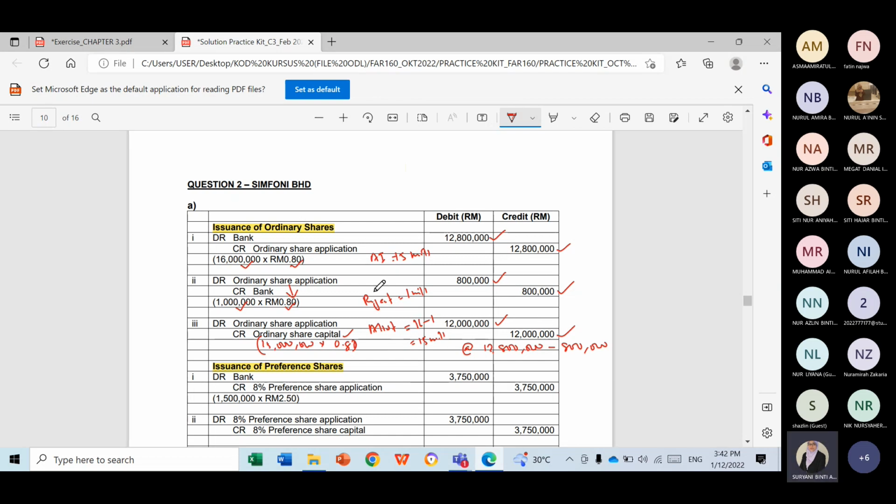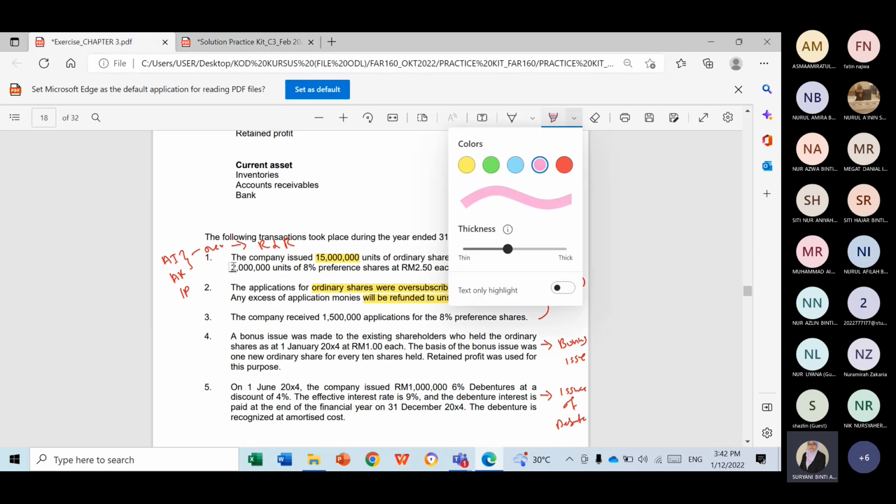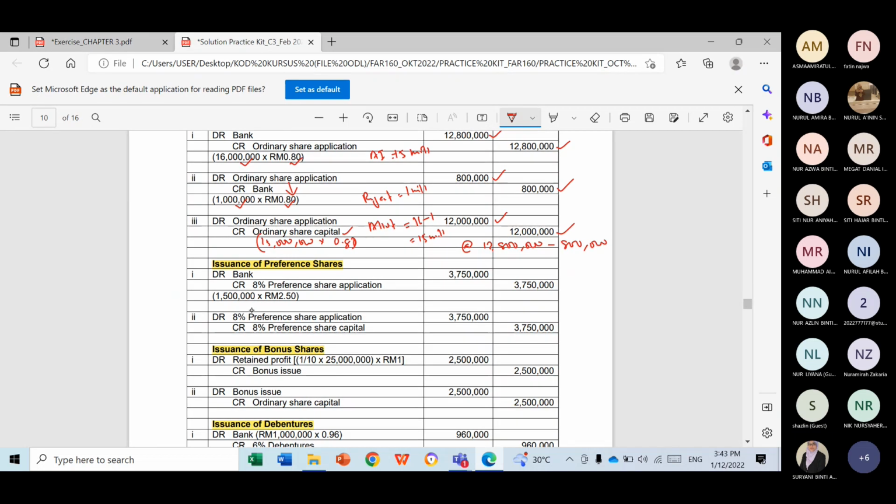Okay. Next, preferences. As for preferences, I'm using pink color. You issue for 2 million units at a price of 2.50 ringgit, but you only receive 1.5 million. So you have an undersubscribe. You have an undersubscribe by 500,000. Therefore, amount that you receive is 1.5 million only. So you take 1.5 million times with the issue price, and you will get 3,750,000.